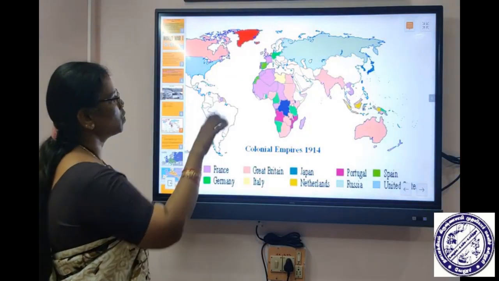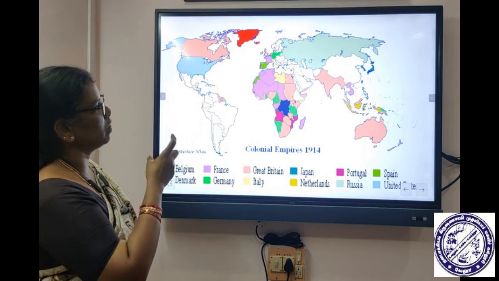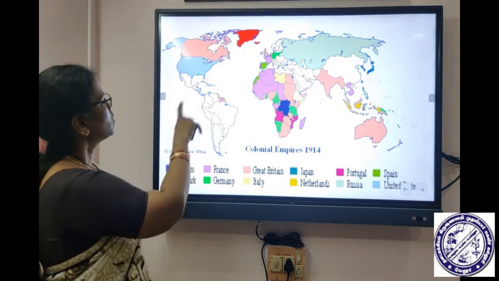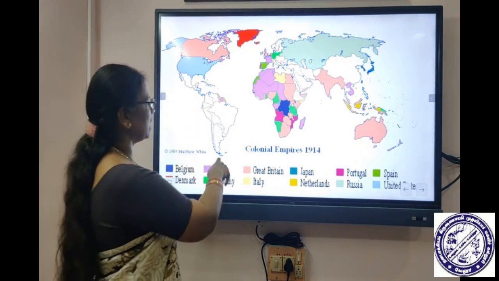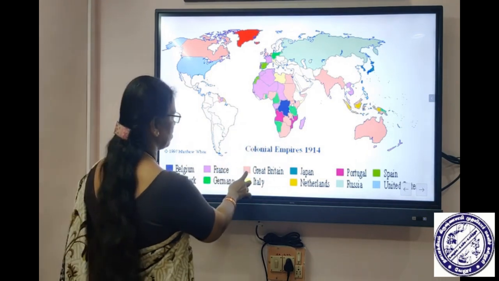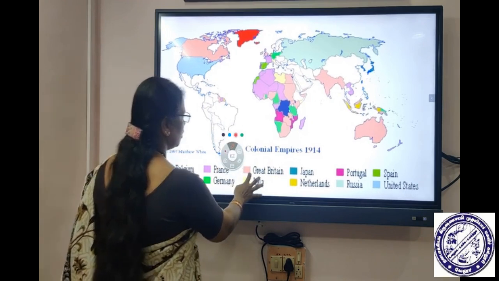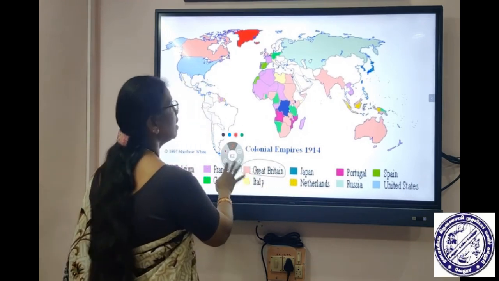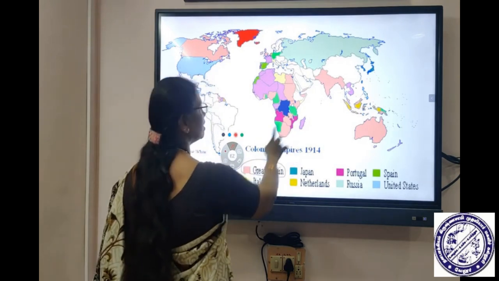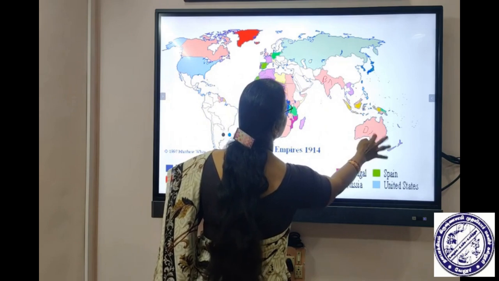So now I'd like to show you the world map, showing imperialism. Under imperialism, if you see, many countries were brought under the control of Britain. For example, if you take Great Britain, these pink colors are the areas under the control of Britain.